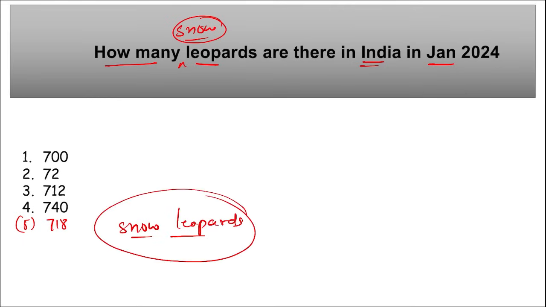The main important thing is not the number that I want to tell you. It is that this was the first ever scientific study that reported the population of snow leopards, and this was SPAI. What is SPAI? Snow Leopard Population Assessment in India. I repeat, Snow Leopard Population Assessment in India.